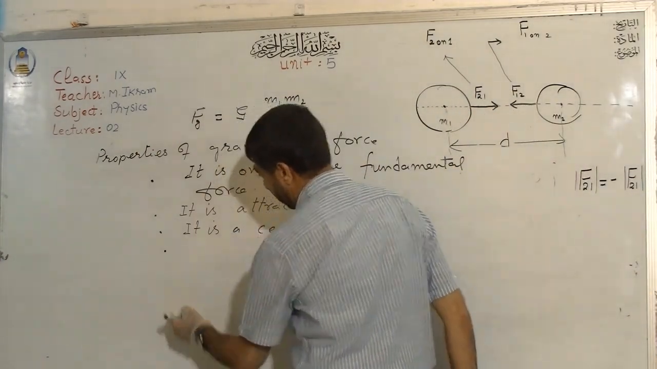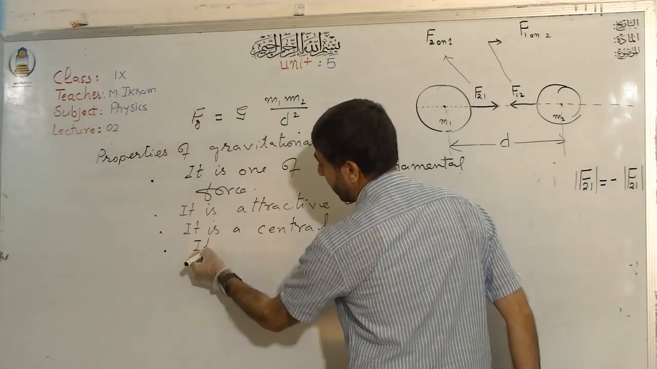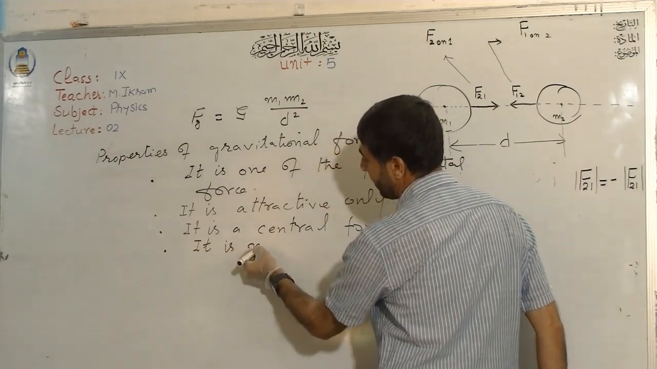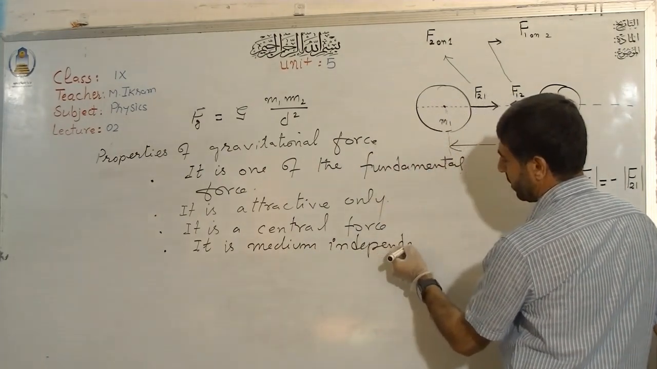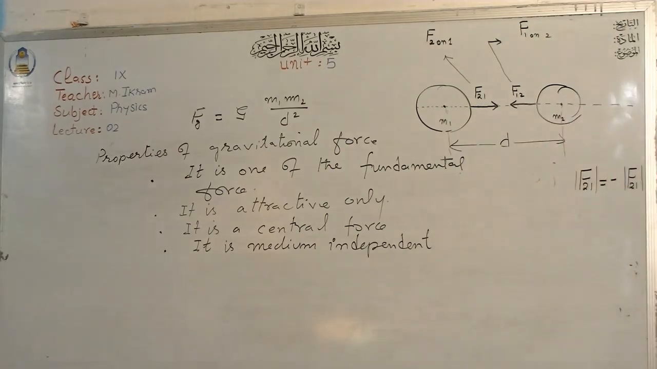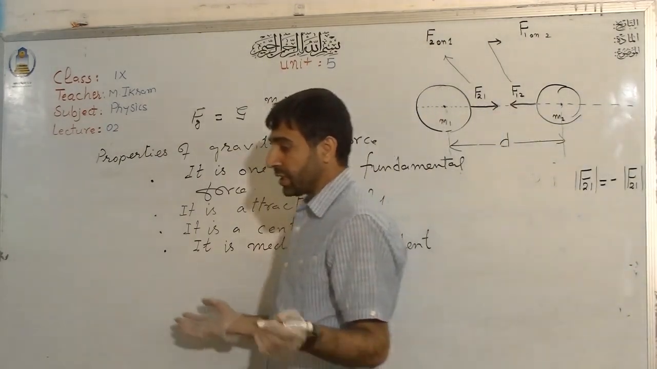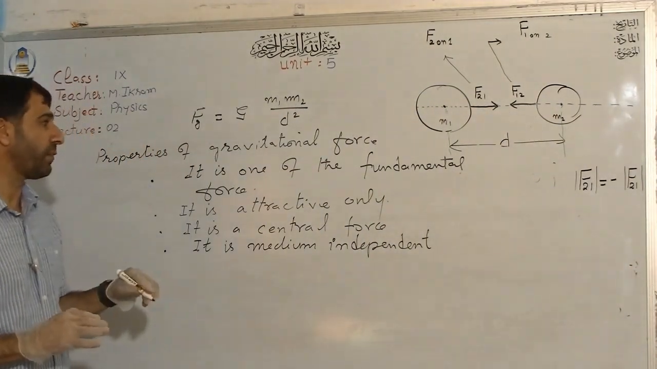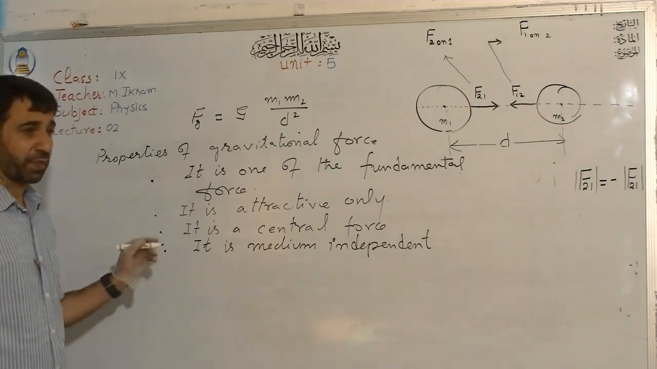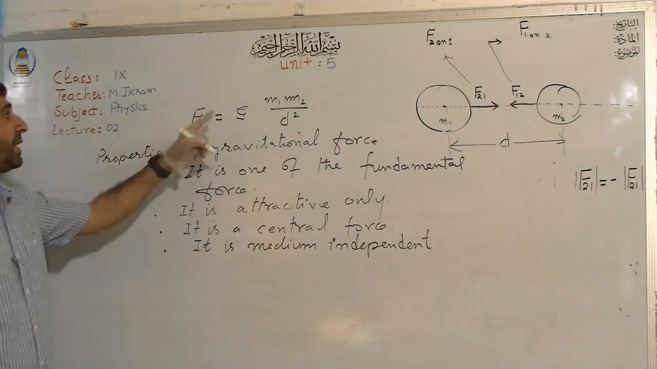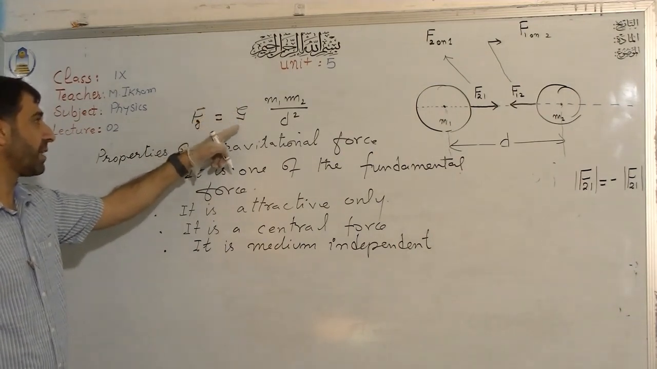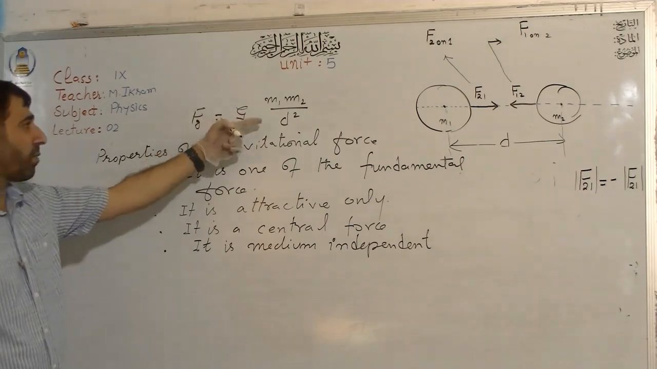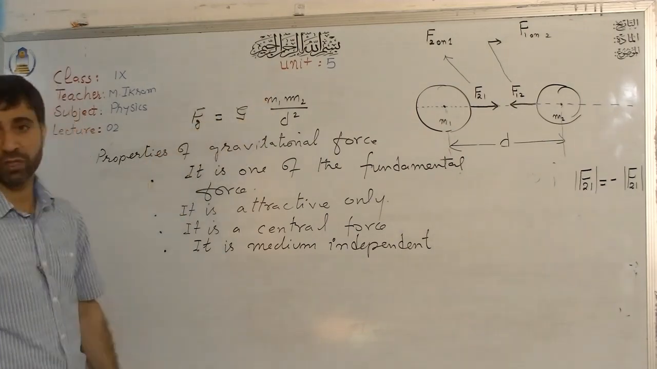The next important property is that it is medium independent. This force is medium independent. This means that whatever is the medium between the two objects, it is not going to affect the strength of the force between them, because you have seen that this G is a universal constant. So if it is not changing by any property of the medium, and masses are already the same there, the force is not going to change.